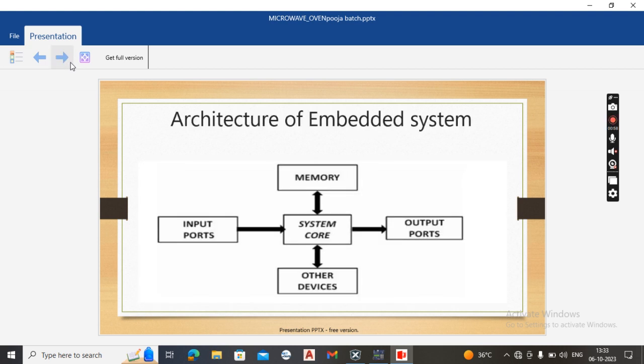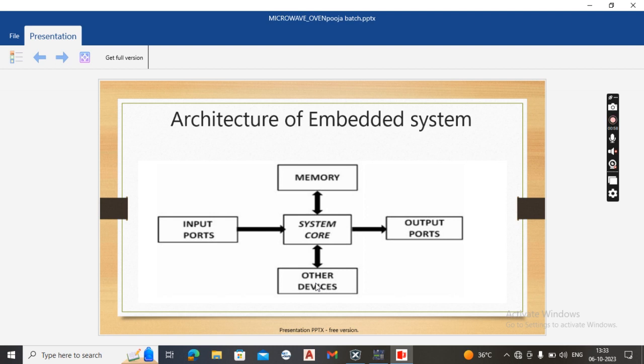Now, coming to the architecture of embedded systems, it contains five parts: system core, memory, input ports, output ports, and other devices. The system core is for executing the instructions. The memory is used to store the data and the instructions.